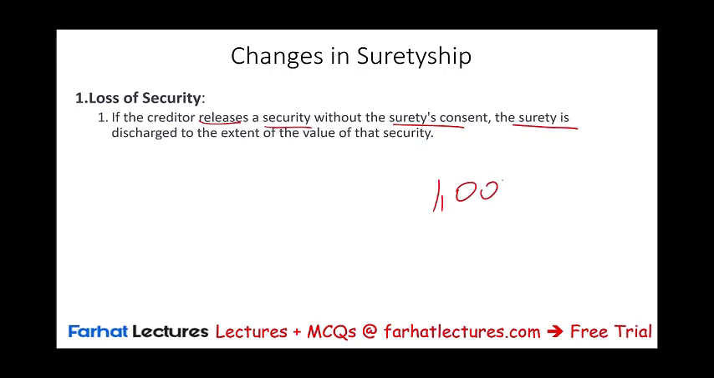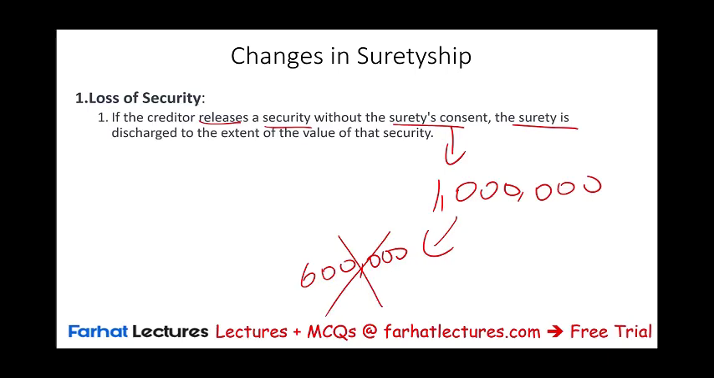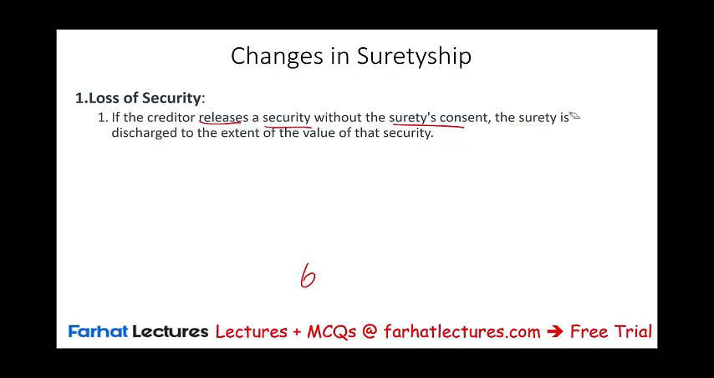So if the loan was $1 million and the surety was guaranteeing $1 million, part of that was a $600,000 building, and now the creditor says to the debtor, that building is off the deal. Take it from the contract. It's no longer a security for me. I agreed that I relieve you from this obligation. Well, if you relieve the debtor from the $600,000, now you also have to relieve the surety of that $600,000. Therefore, the surety is only responsible for $400,000.